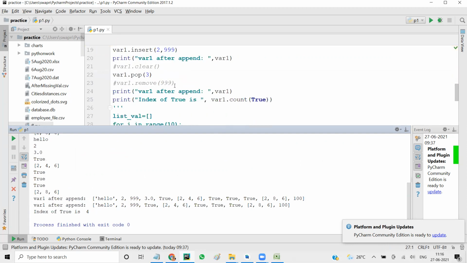Now if you want to find the index of something which is not there, I want to try to find the count of, say, false. So you get 0. Now let's say you want to delete an element. If you try to delete something which is not there, it's going to give you an error. We don't want an error, because if you get an error, your program will stop there and not continue. Towards the end we will see how to handle errors.